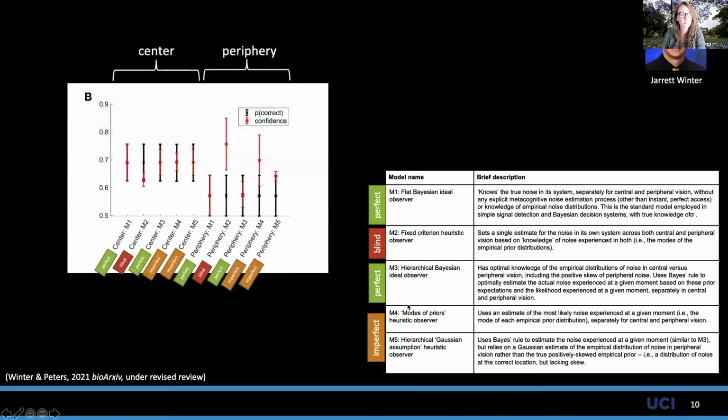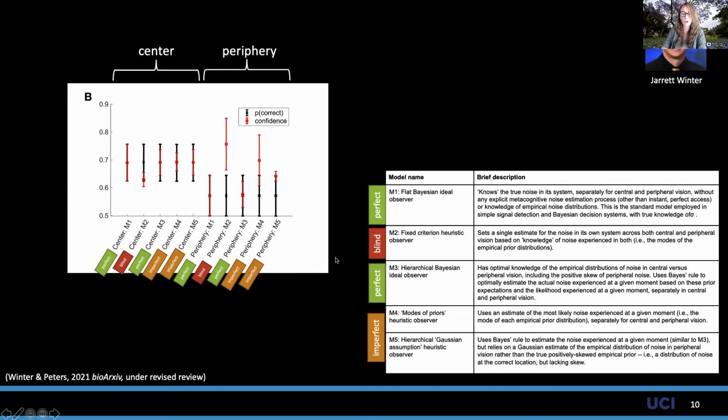And here's what we found. In the center of the visual field, all of the models typically match in terms of confidence in red and performance in black. There's a slight underconfidence here for the blind model relative to performance, but every other model is really spot on. In the periphery, though, it's a different story. So only the perfect ideal observer models, this one and this one, have performance and confidence that match. The blind model and the two imperfect heuristic models predict significant overconfidence relative to performance. And this is peripheral inflation.